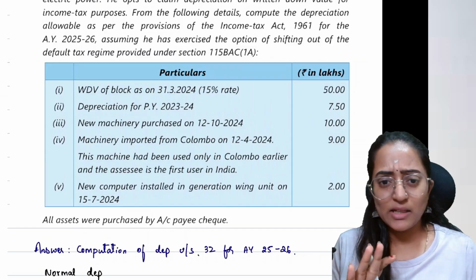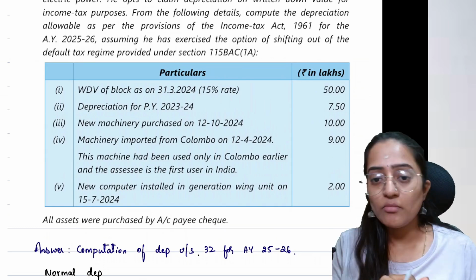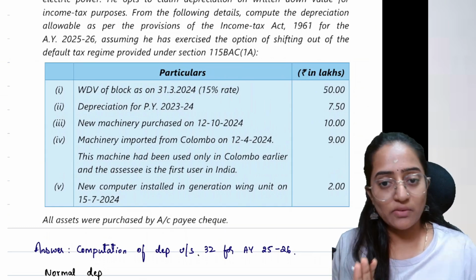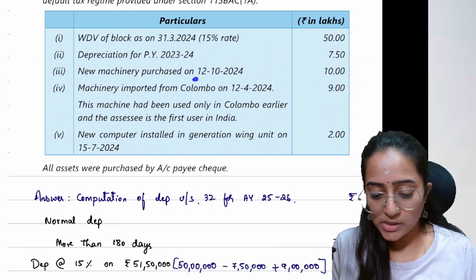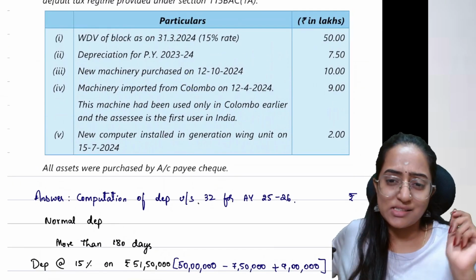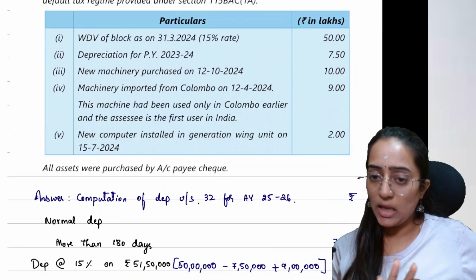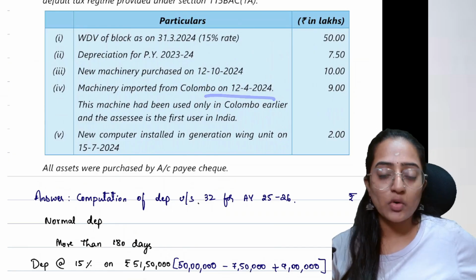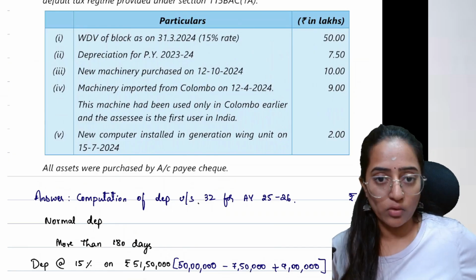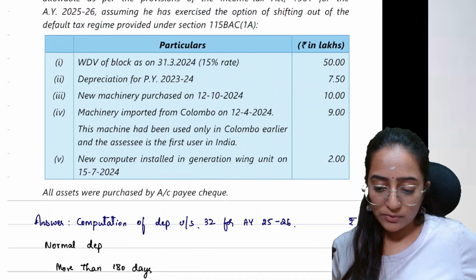Let's see if there is any other machinery which has a term of more than 180 days, so that we can add it and provide for the same. New machinery purchased on 12/10/2024. This is for a period less than 180 days, so you will provide 50% of the allowable depreciation, nothing but 7.5. Machinery imported from Colombo on 12/4/2024. So 100% of the allowable depreciation you will provide.